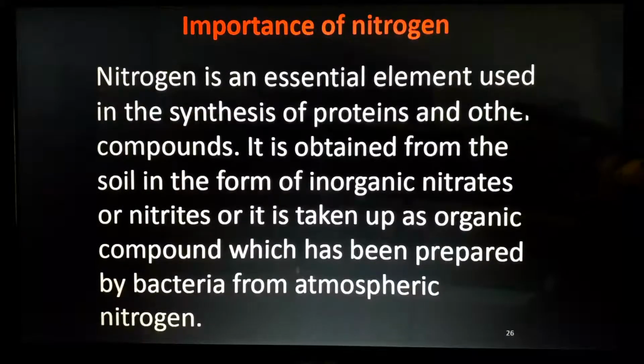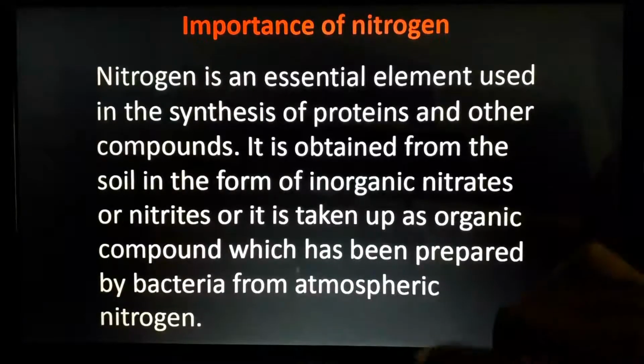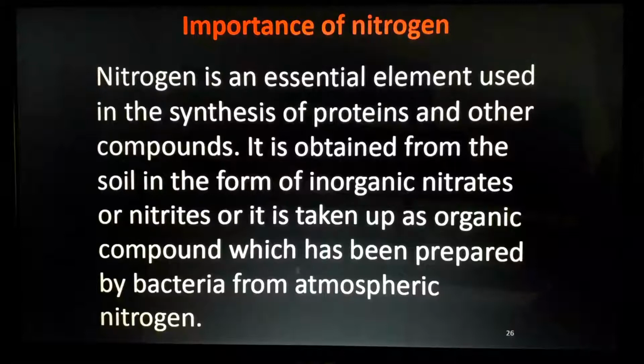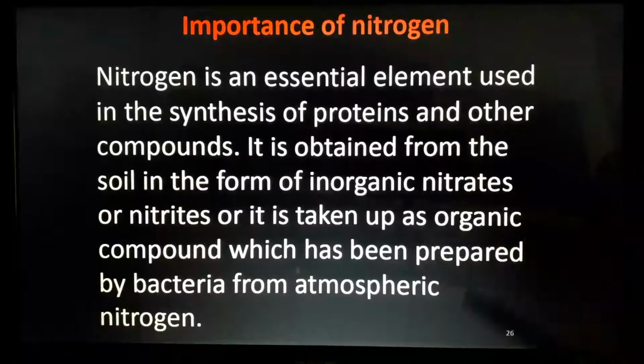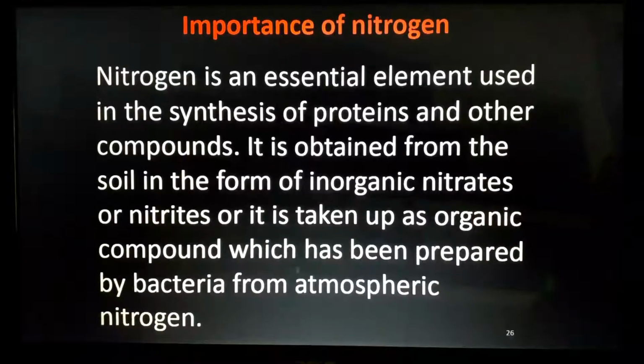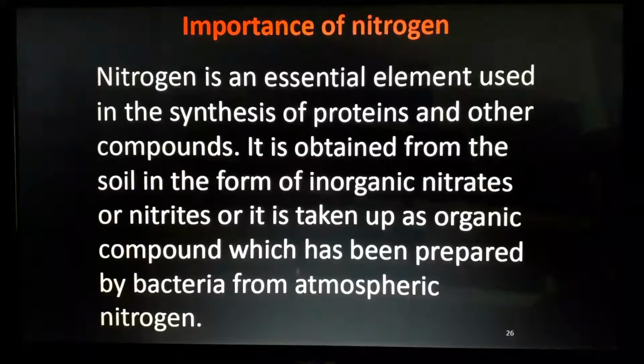Already nitrogen is there in the atmosphere. Some bacteria are there which prepare nitrogen as a food. Understand? So that the plants can absorb that. Nitrogen is very important in the case of protein and other compounds. Plants also need a lot of other essential nutrients. And during lightning also that process is occurring. The atmospheric nitrogen will change into useful molecules which are very useful for plants and also animals.